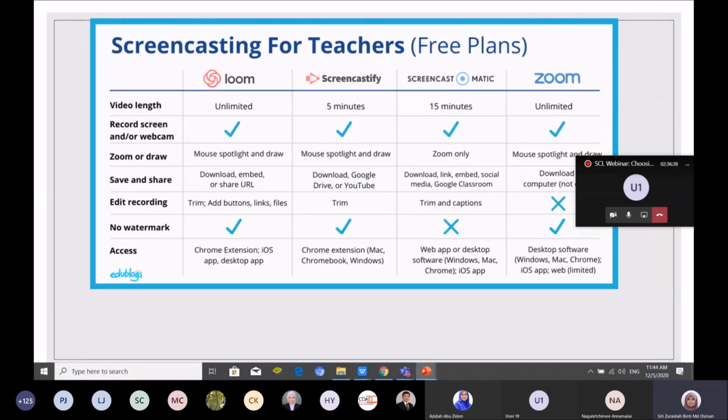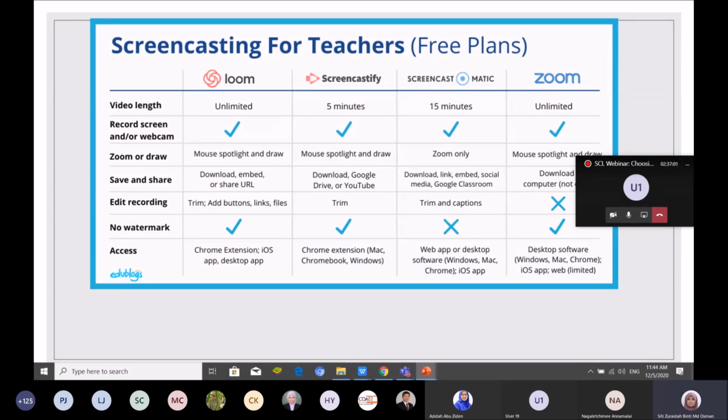And then we have next, screencasting. This is for you to do a video lecture. So we will do this workshop, inshallah, for task-based video lecture. Maybe we use all this screencasting, but the most, I think,